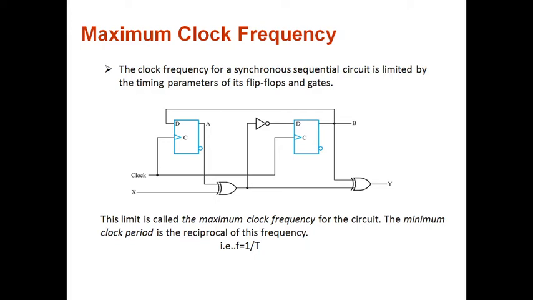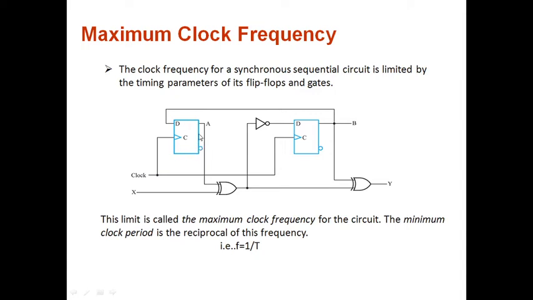The clock frequency for any synchronous sequential circuit is generally limited by the timing parameters of the flip-flop or the logical elements like logical gates in the circuit, because even though the clock is supplied to the flip-flops, who is limiting the clock frequency?